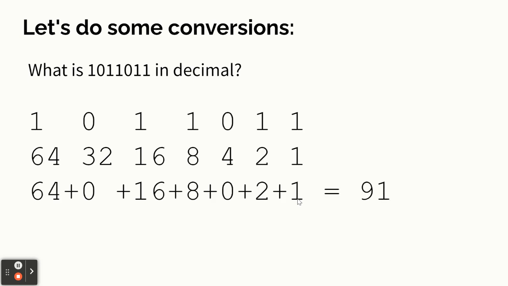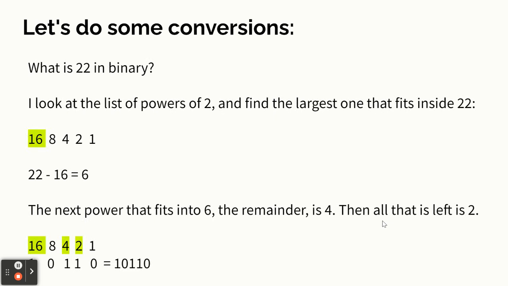A bigger number, you've got to go further. So this one goes all the way up to 64. So we've got a 64 plus 0. There's no 32s, but there's 1 sixteen, there's 1 eight, there's no 4s, and there's a 2 and a 1, and that adds up to 91. I'm not going to, you're going to be doing simple arithmetic today.